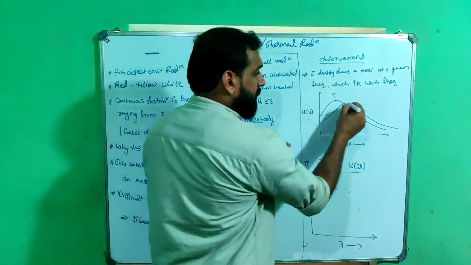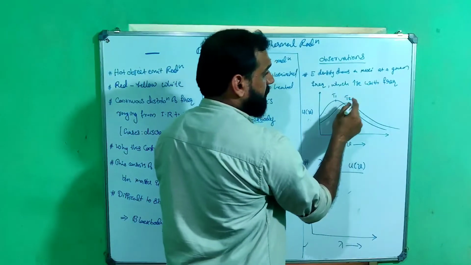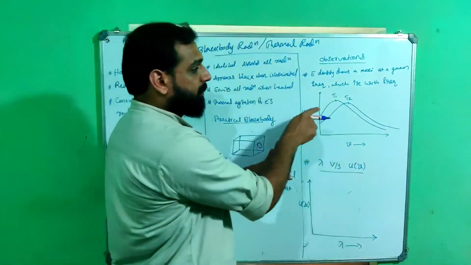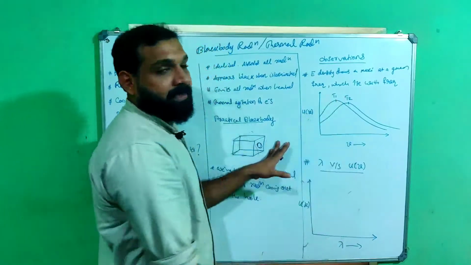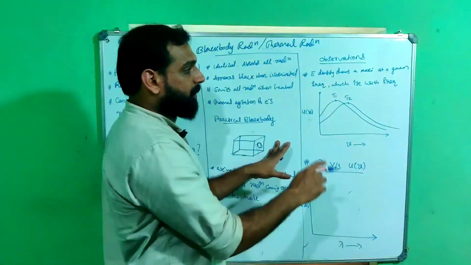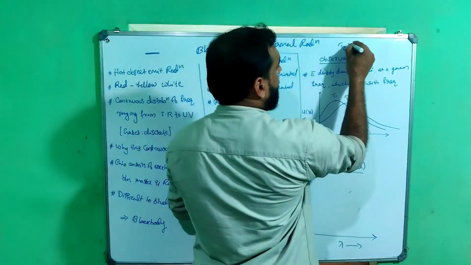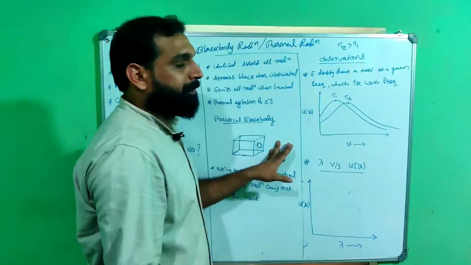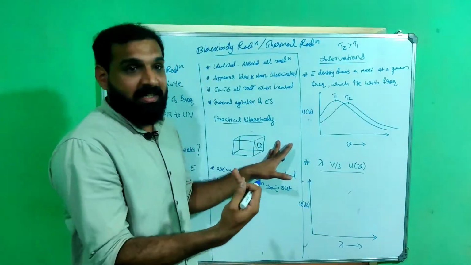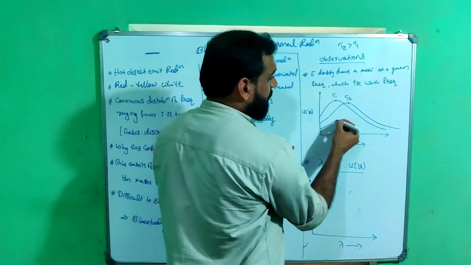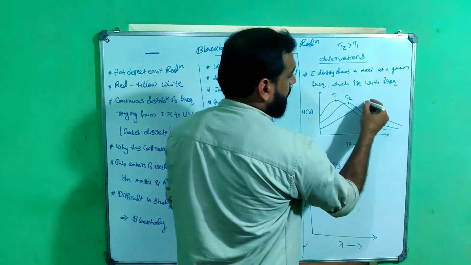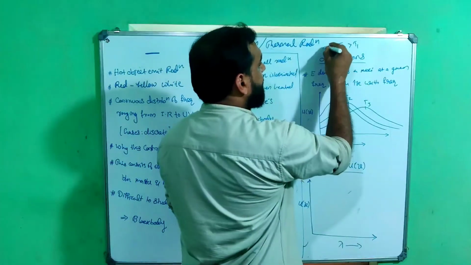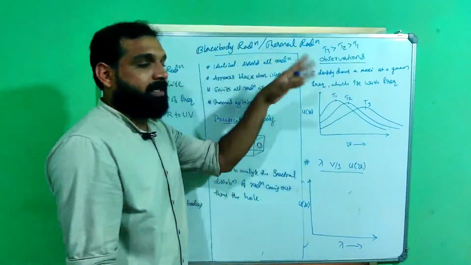So this temperature is T2, and it is obvious that T2 is greater than T1. Now if we again increase the temperature, the frequency shifts again to the right. This is temperature T3, and T3 is greater than T2, which is greater than T1.